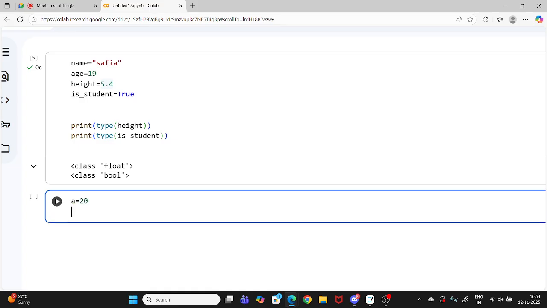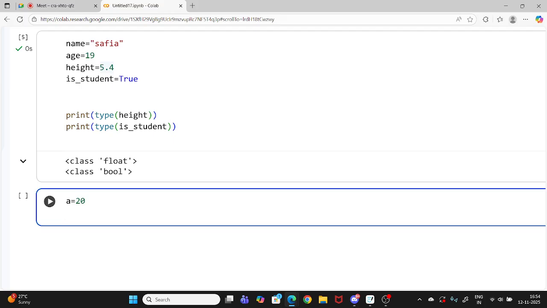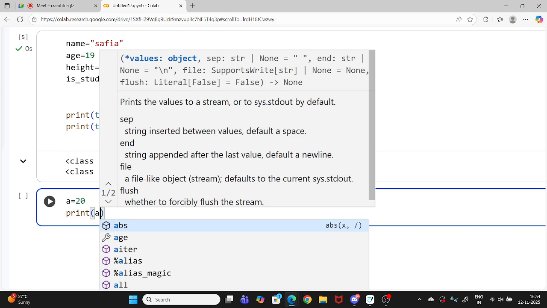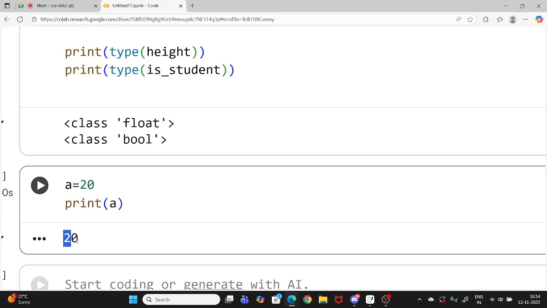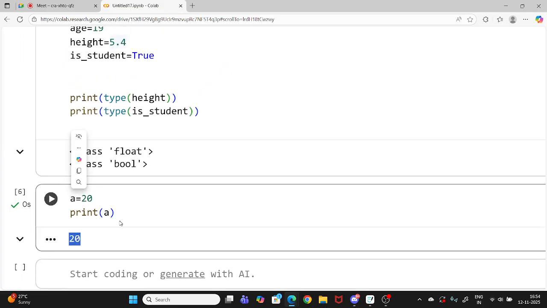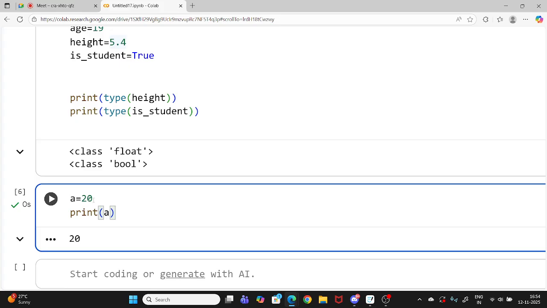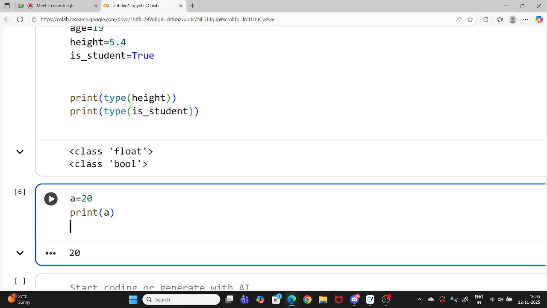Now, I want to print this, like I want to show it on the screen. Now we are in the coding part. If I want to show this on the screen, I will use print and inside that the variable name. Now when I run this, look, this is the output, 20. So this is what is shown to me. It is correct because I printed a, which was 20. Let me give one more example.